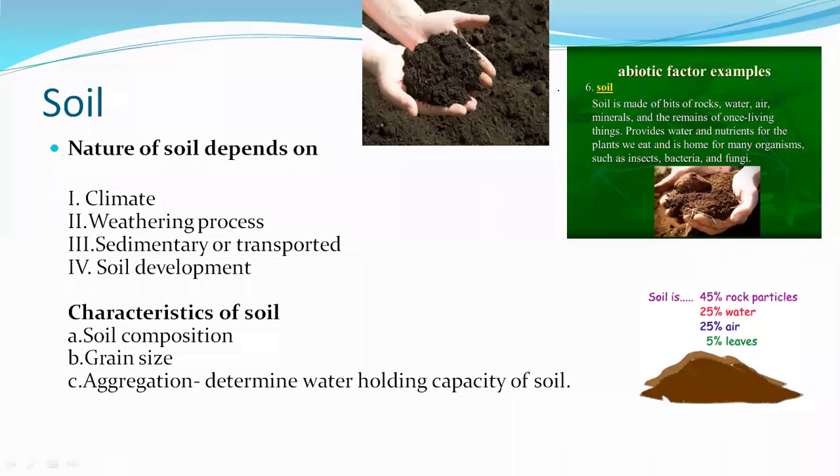So the nature of the soil depends on climate, weathering process, sedimentary or transported, and soil development. First, the climatic conditions of the earth: the nature of the soil depends on the climatic conditions and the weathering process. What is weathering? What is the weathering process? Tell me in your own words.